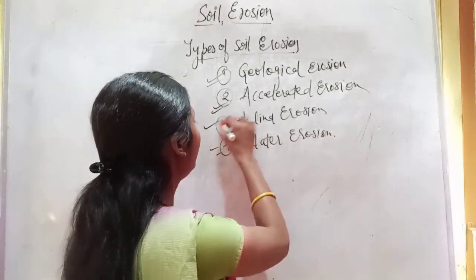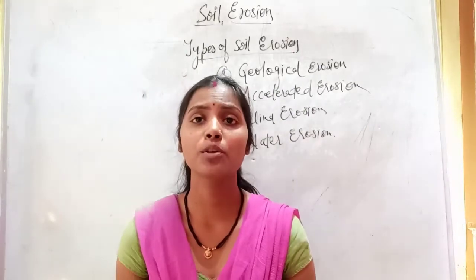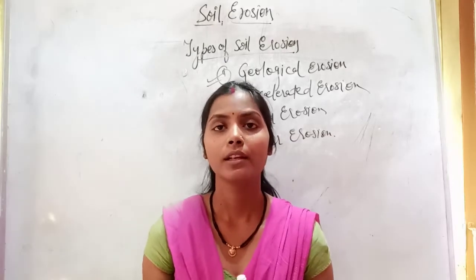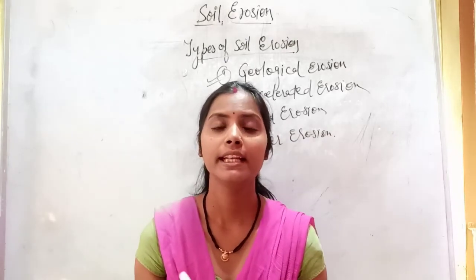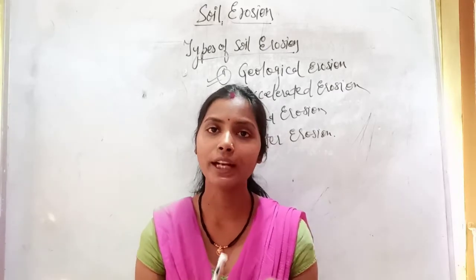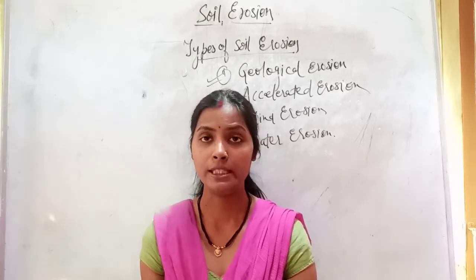Now next is wind erosion. It is primarily responsible for the creation and maintenance of desert areas. In this, finer soil particles from the topsoil along with organic matter and nutrients are easily detached and removed by wind velocity.